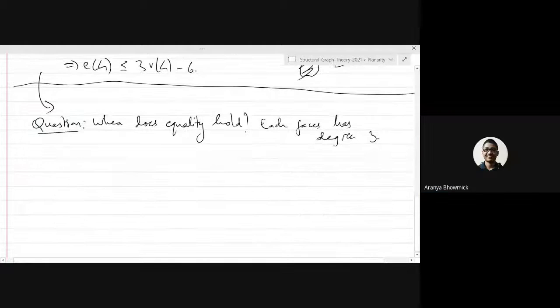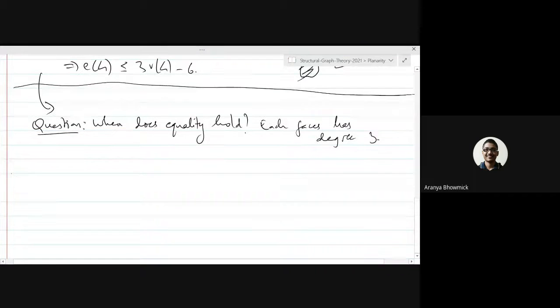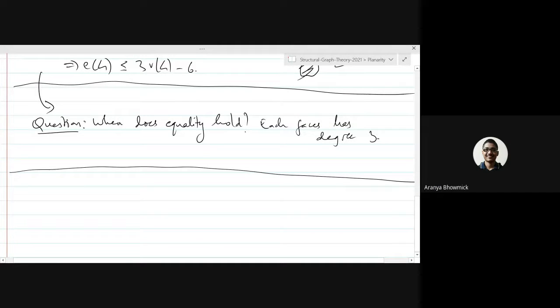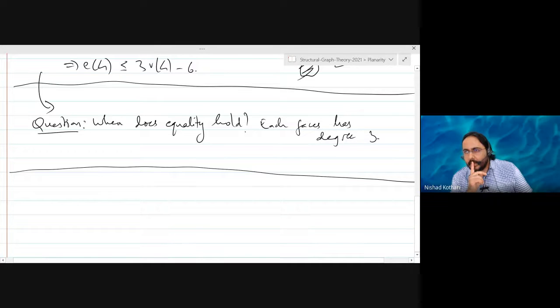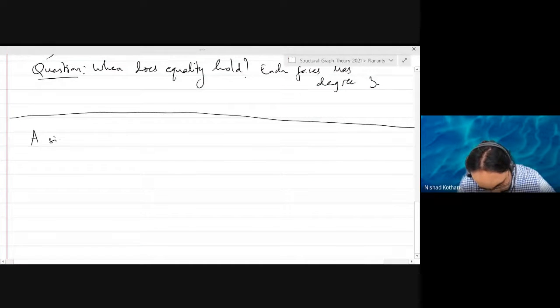So basically, every face having degree exactly 3 is equivalent to saying that every face is a triangle, right? Let me think about this. Every face has degree 3, provided that the graph has no cut edges. In fact, I think you can prove that the graph will not have any cut edges. So actually you can prove this. Let me just write down some definitions.